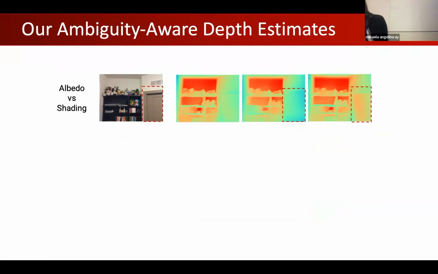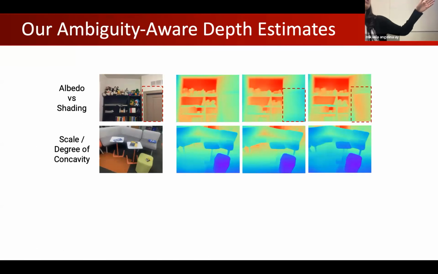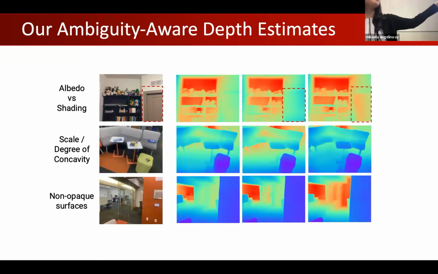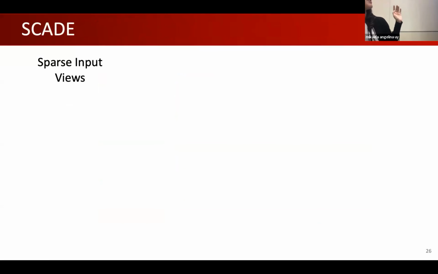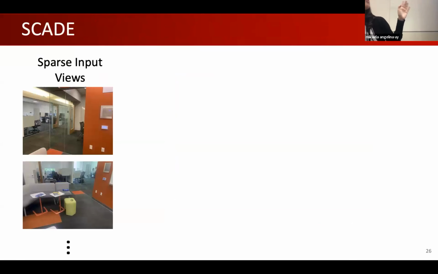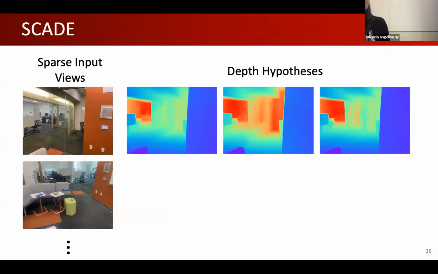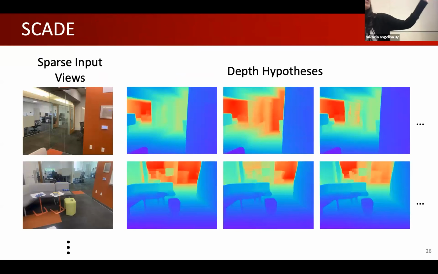You could see on the door frame, you have different samples modeling the different ambiguities. And then you have scales of concavity, such as how deep or how curved the sofa is, and non-opaque surfaces such as glass, wherein you could see that certain estimates shoot through the glass and certain other estimates terminate at the glass. Using this, given sparse input views, each of these sparse input views would have its own set of depth hypotheses as shown. You could see we really model different discrete mode jumps. However, they are still valid.